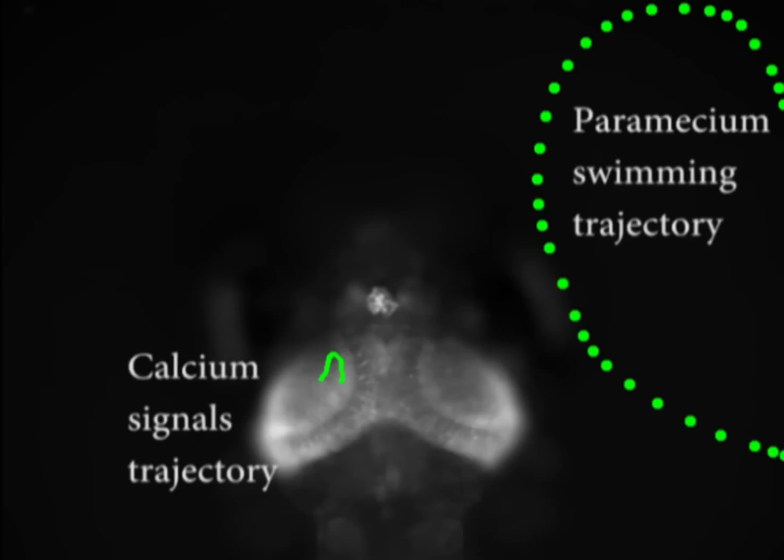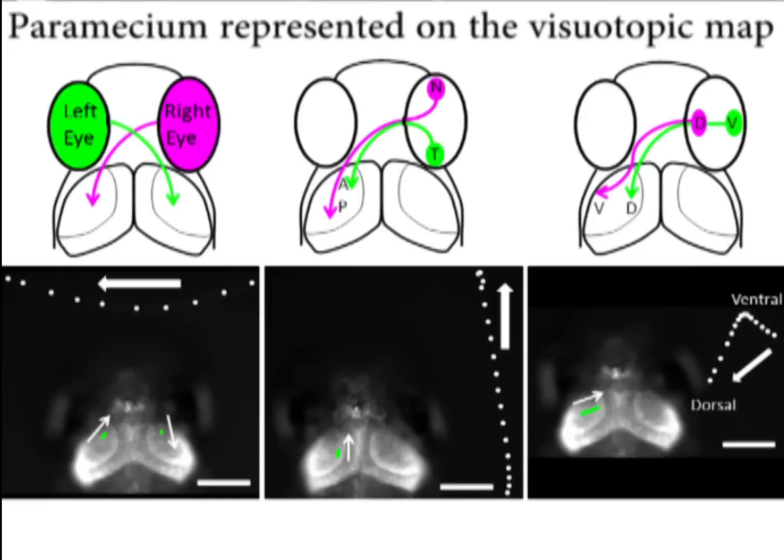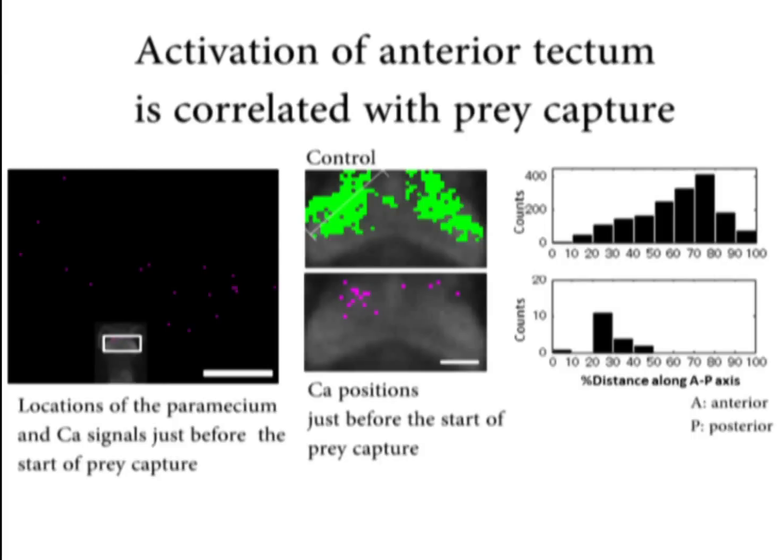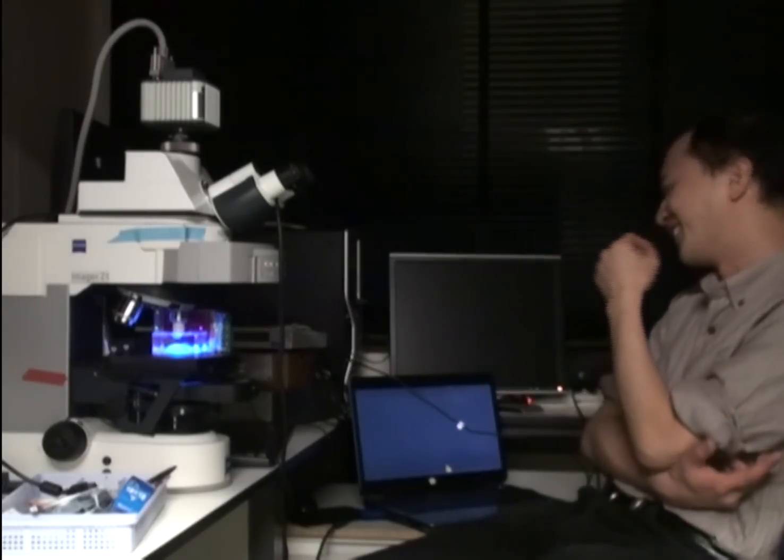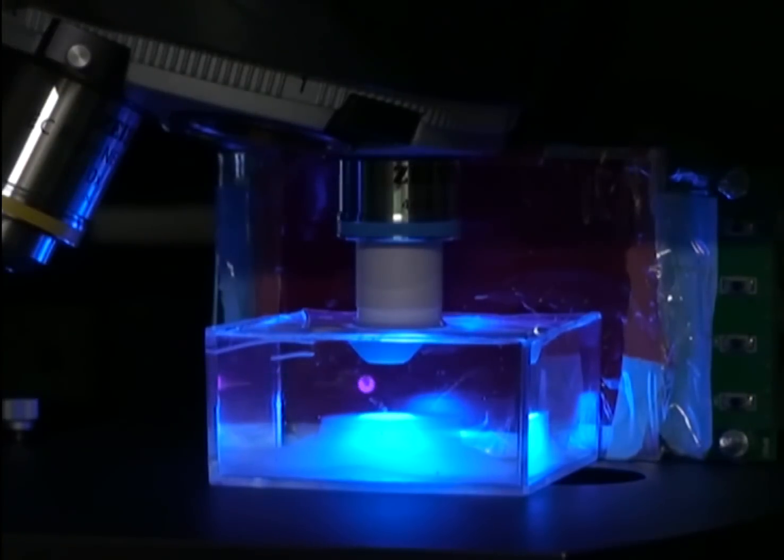We visually demonstrated that the paramecium was represented on the visuotopic map as predictable by anatomical studies. And activation in the anterior part of the optic tectum was correlated with the occurrence of the prey capture behavior. In this study, we imaged neuronal activity in the initial step of prey capture. Using this method that we have developed, now we are trying to visualize the neuronal activity that underlies cognitive process.